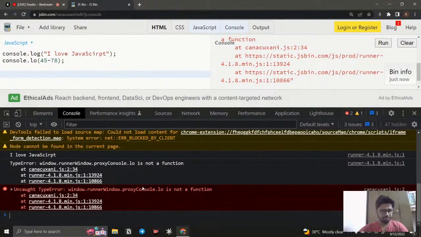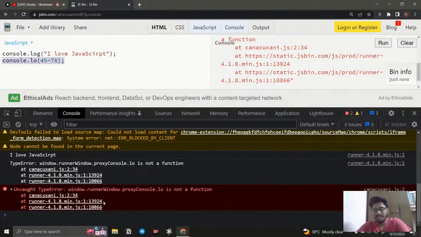So the red color indicates an error. What is meant by an error? For example, if I am speaking in English to a person who doesn't know English, he will say, I'm not understanding what you are saying. In the same way, the browser will not understand what you are saying. Here we have console.log, but we have written something that is not related to console.log. So it is saying, I'm not able to understand, please check this line. That is what the computer is saying.